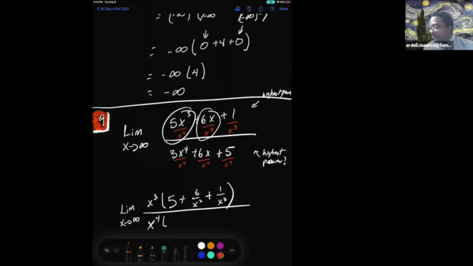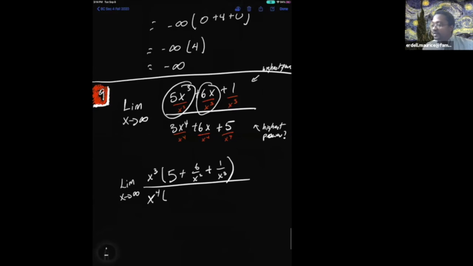Don't cry, people, don't cry. It's okay. This first one right here, when I divide, that just leaves me with 3. The next one right here leaves me with 6 over x to the 3rd power. And then the last one stays the same, 5 over x to the 4th power.